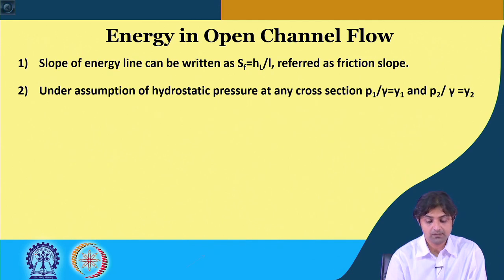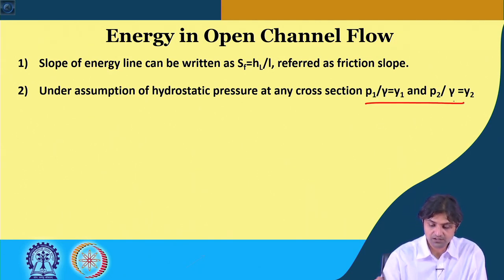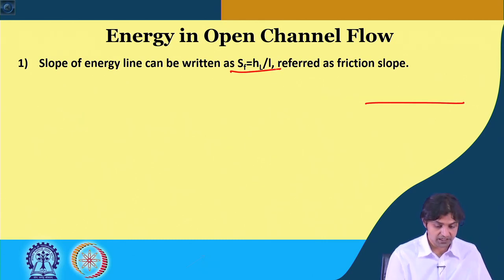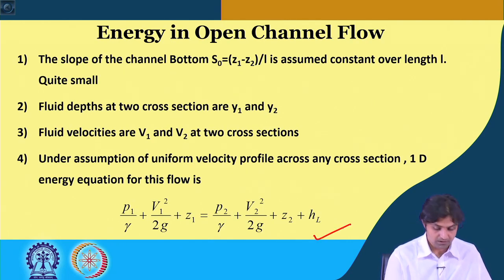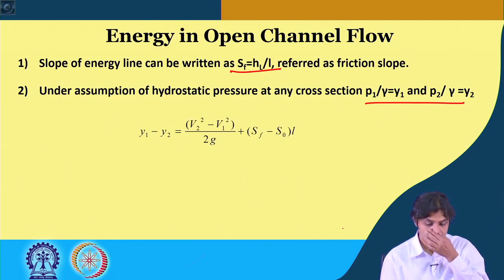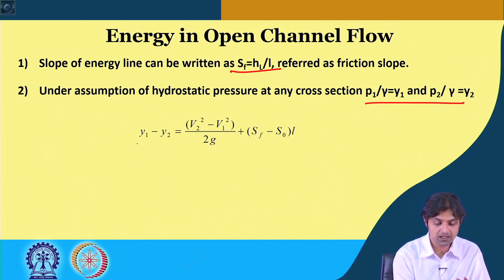So, under the assumption of hydrostatic pressure at any cross section, P1 by gamma can be written as Y1, all right, under hydrostatic, and P2 by gamma is written as Y2. So, under this, our energy equation changes to: P1 by gamma, this is P2 by gamma.